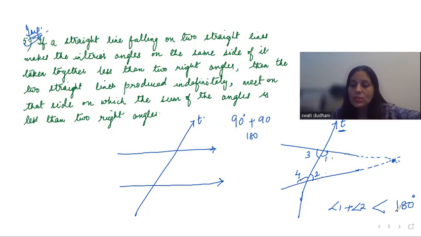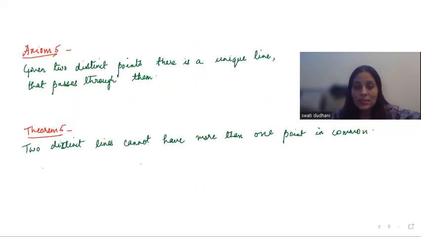So 1 plus 2 is less than 180 degrees, because when the lines are meeting, definitely the sum will be less than 180 degrees. So again, understand this, read it and you will understand the solution.